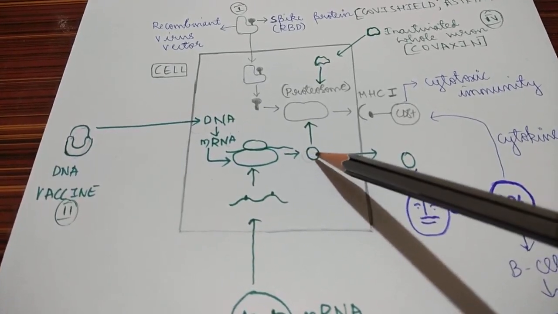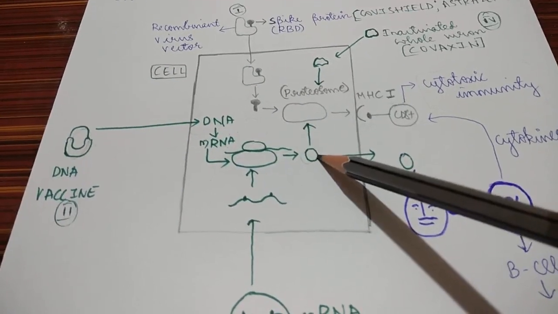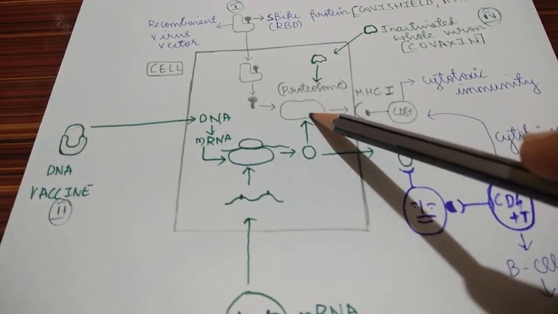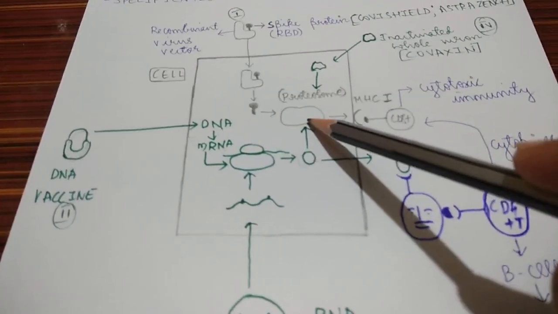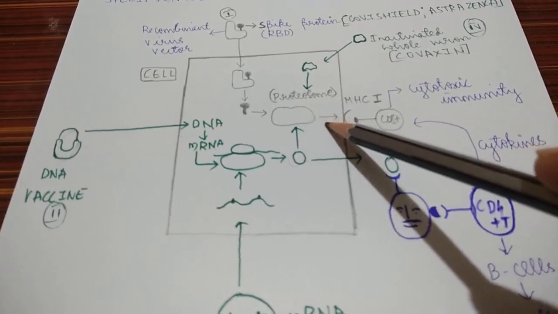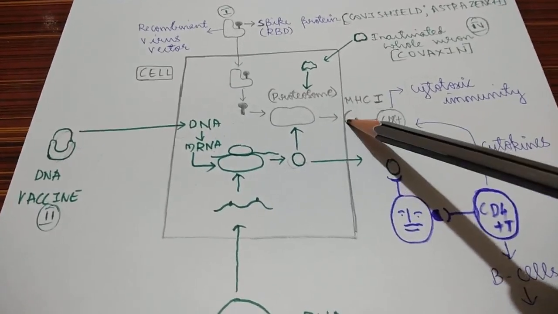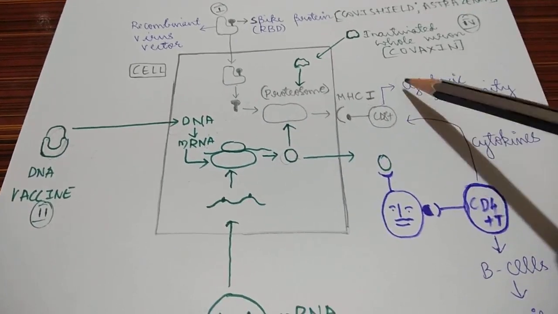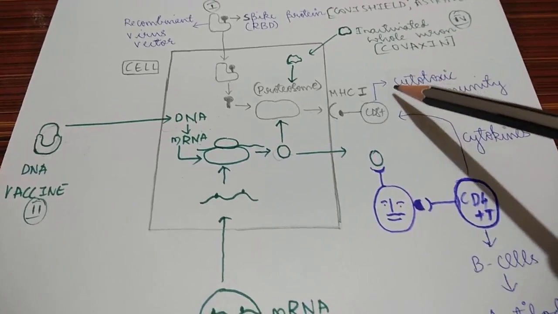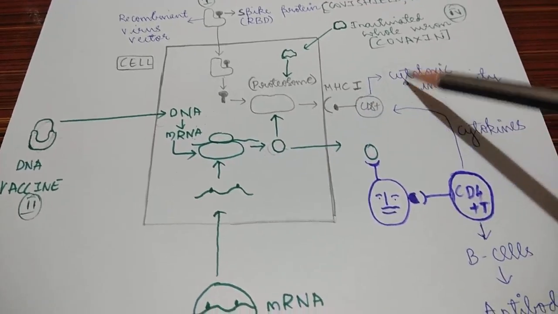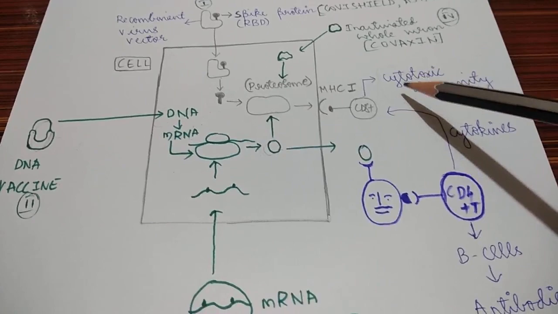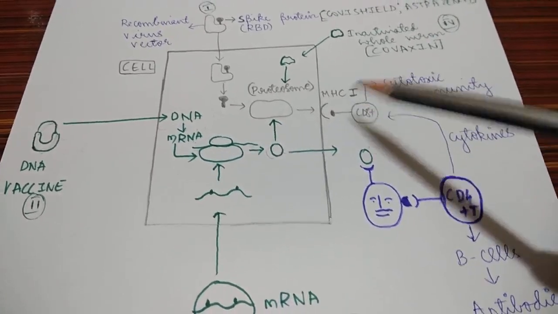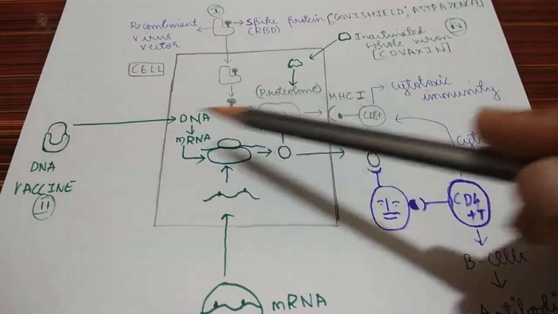Okay, these proteins which are specific to the COVID-19 enter the proteasome. Again the same mechanism. When this enters the proteasome, there is lysis, and the lysis creates antigenic material on the MHC complex, which stimulates the CD8 T cells, which helps in the cytotoxic immunity. So there is production of CD8 T memory cells, which can attack once the person gets infected with the real COVID-19 infection. Okay, this is the mechanism of DNA vaccine.